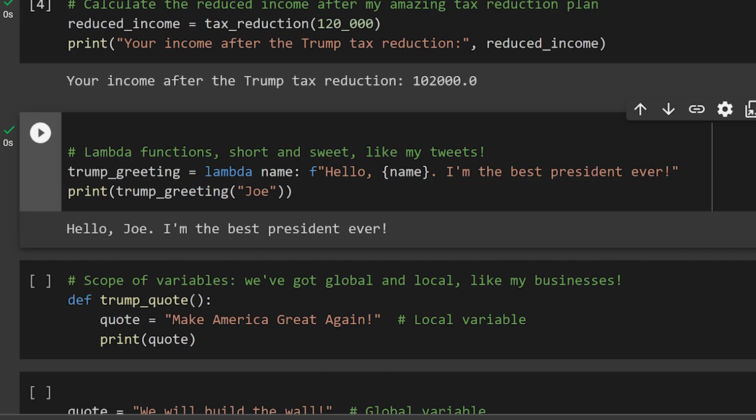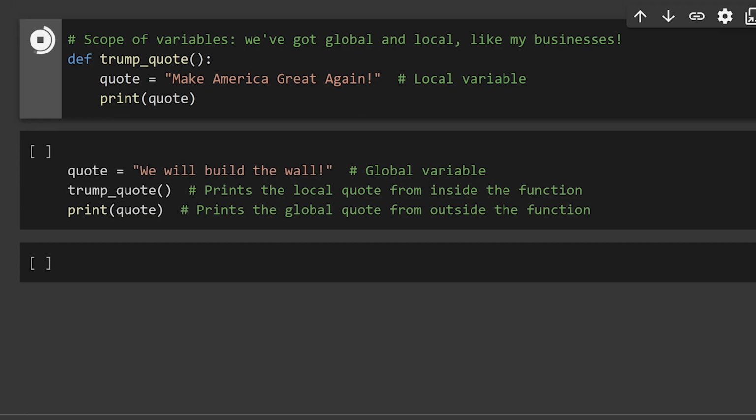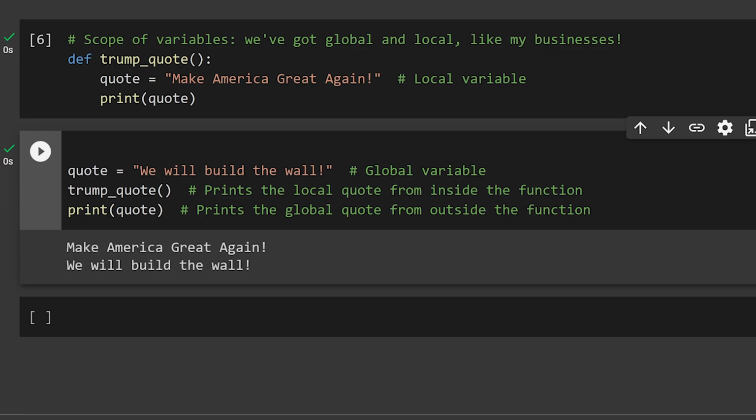Lastly, we talk about the scope of variables. We have a function called Trump_quote with a local variable quote inside it. This variable is only accessible inside the function. Then we have a global variable quote, which is accessible everywhere, just like my Trump brand. The function prints the local quote, and after that we print the global quote, and there you have it.